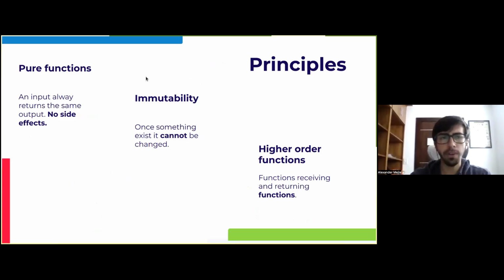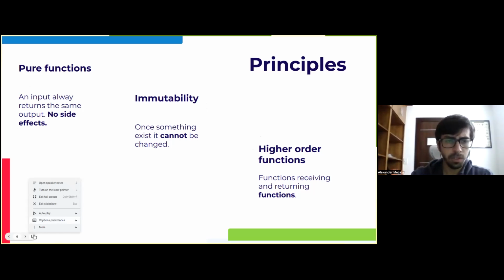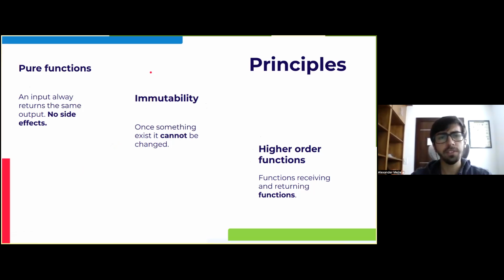So we are going to talk about three: pure functions, which means that a function with an input always returns the same output and there are no side effects. We have immutability. That means once something exists, it cannot be changed. And finally, we have higher order functions, which means that a function can receive and return other functions. So let's go ahead and dive deeper into each of these principles.